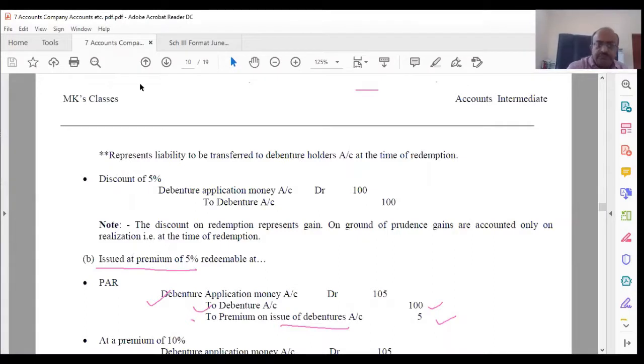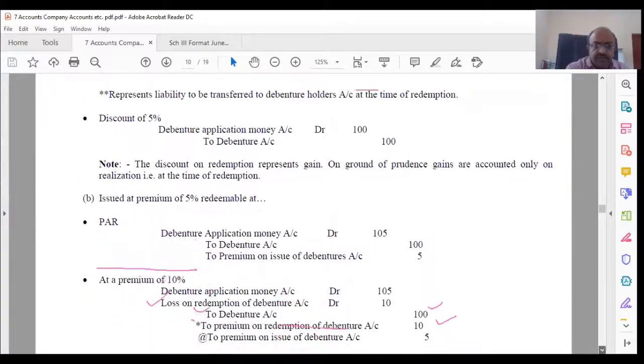Now, when you go for issued at premium 5%, redeemable at 10% premium, the same entry will be repeated because at issue you anyway have to do it, but you are going to redeem it at 10%.